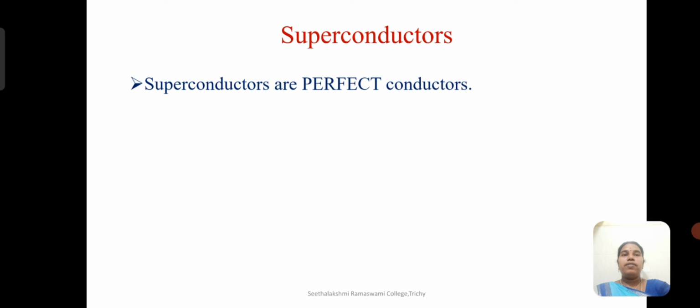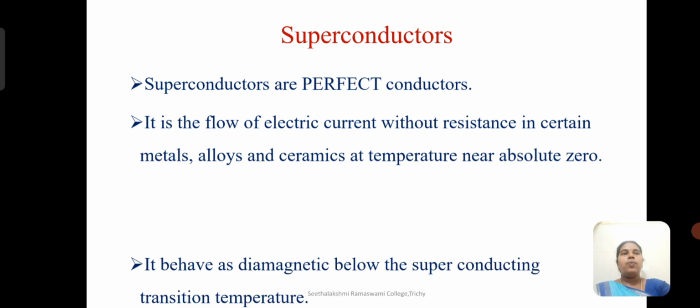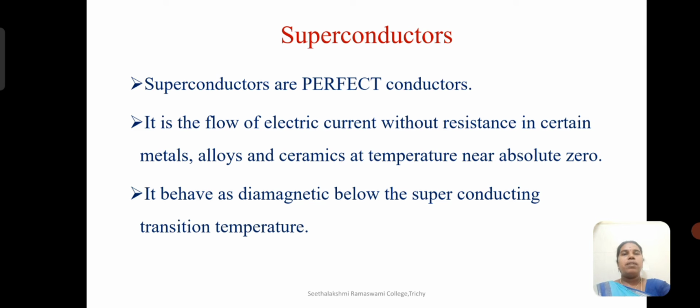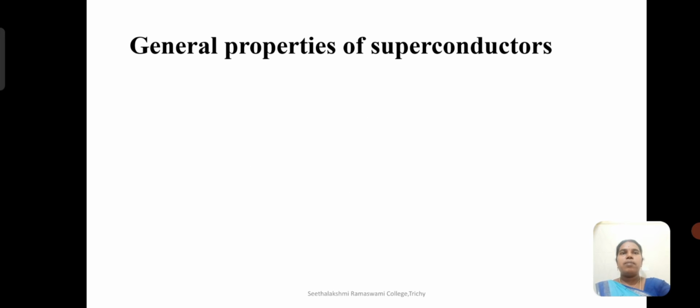Superconductors are perfect conductors. It is a flow of electric current without resistance in certain metals, alloys, and ceramics at temperatures near absolute zero. It behaves as a diamagnetic below the superconducting transition temperature. The materials analyzed in superconductors have almost zero resistivity. Next we are going to discuss some properties of these superconductors.